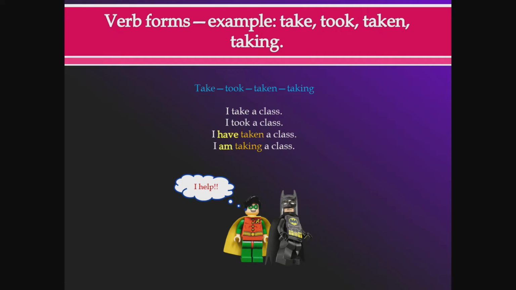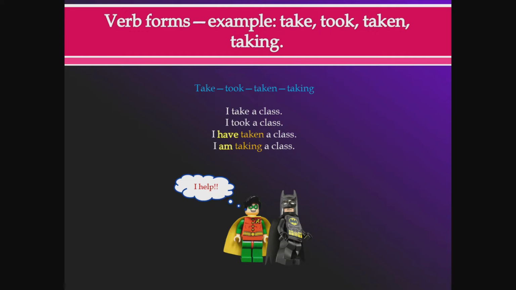Now, there's a difference between I had taken a class and I have taken a class, right? So the same verb form, but different meaning. Or I will have taken a class. Or I would have taken a class. You follow? There are many different ways to use that verb, but there are only 5 spellings of that verb.